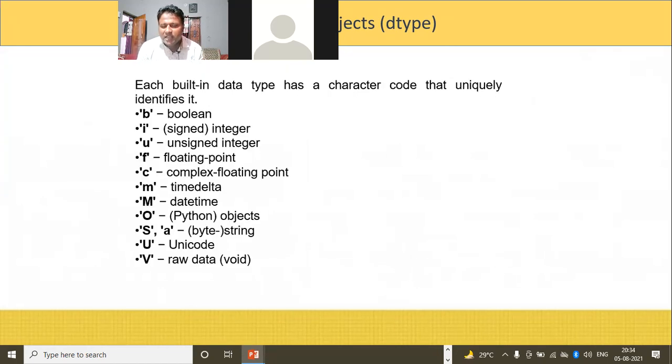Each built-in data type has a character code that uniquely identifies it.